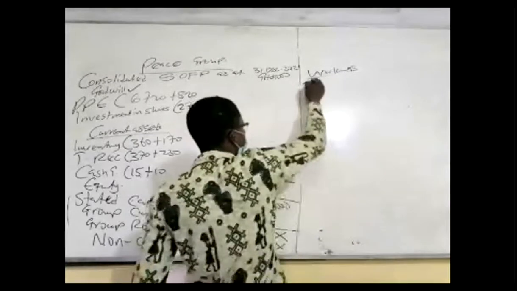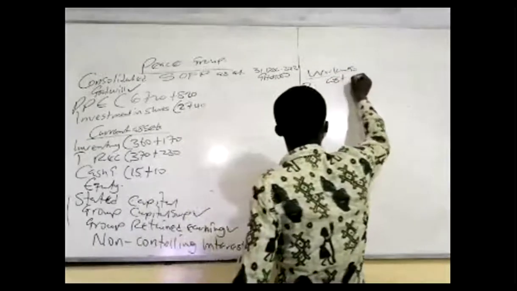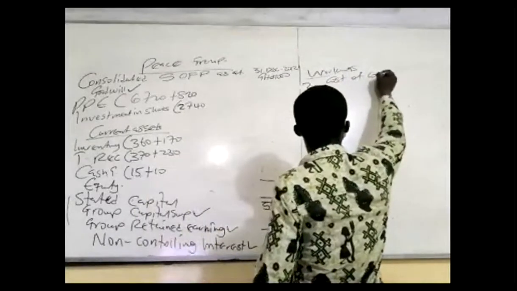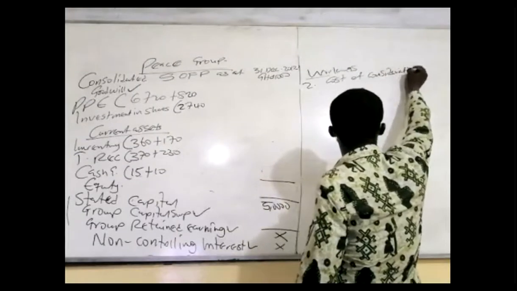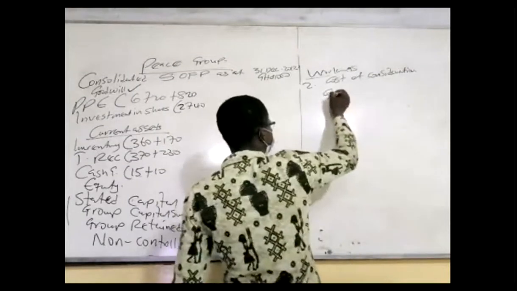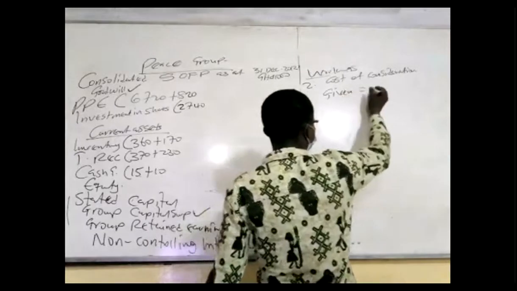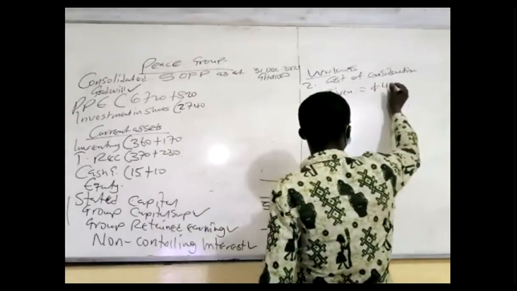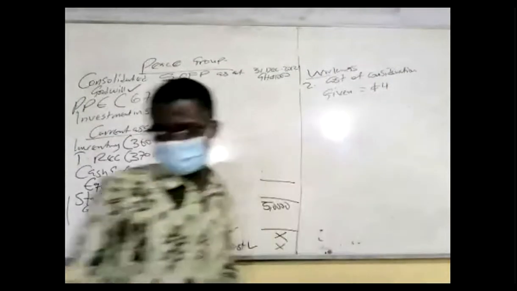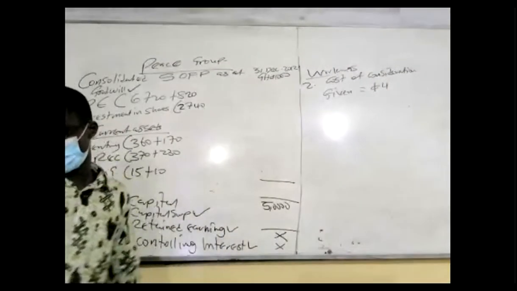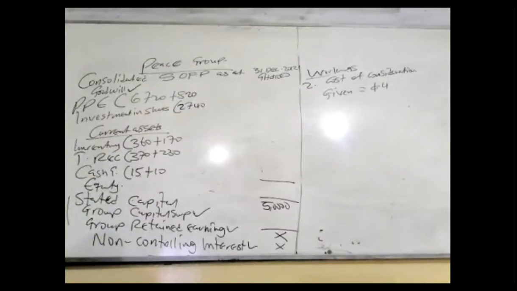So note two, cost of consideration. The cost of consideration is given to us, which is equal to 450,000, right? Agreed. The cost of consideration was given. The third examiner is given to pick it up.